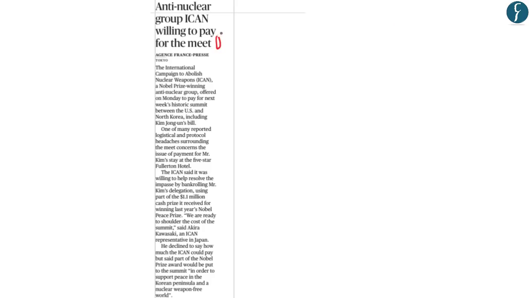Now, we've taken this article from page 12. Now, the reason this article is in the news is because the International Campaign to Abolish Nuclear Weapons, or ICAN, which had recently won the Nobel Prize for its implementation of the Nuclear Weapons Ban Treaty, has offered to pay for the next summit between the United States and North Korea over the North Korean nuclear issue.